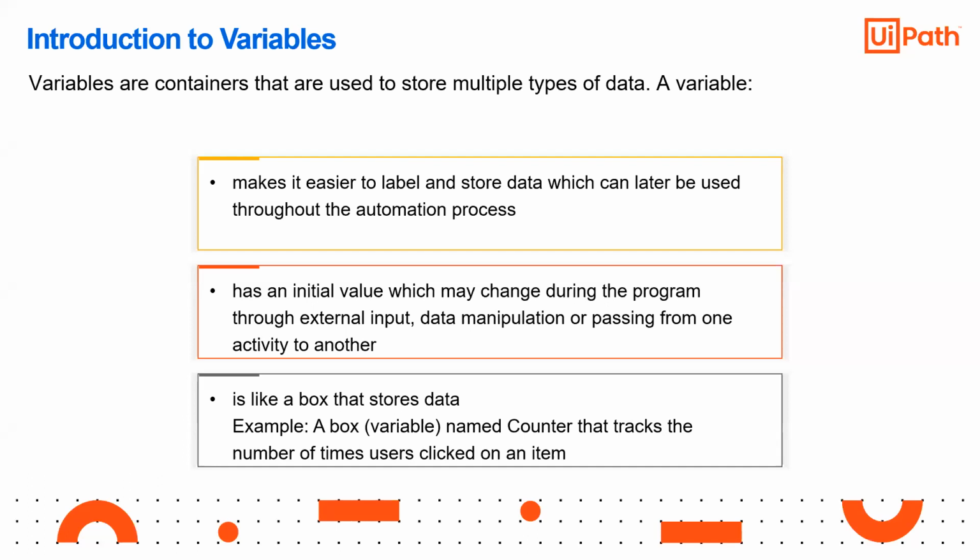Variables have initial values which may change during the program through external inputs, data manipulation, or passing from one activity to another. If you assign int a equal to 3, that is the initial value. Now if I run that a through an application like y equal to ax plus c, based on the value of x, the parameter is going to change, right? So it is like a box that stores the data. For example, counter is a variable name that tracks the number of times a user clicked on an item.